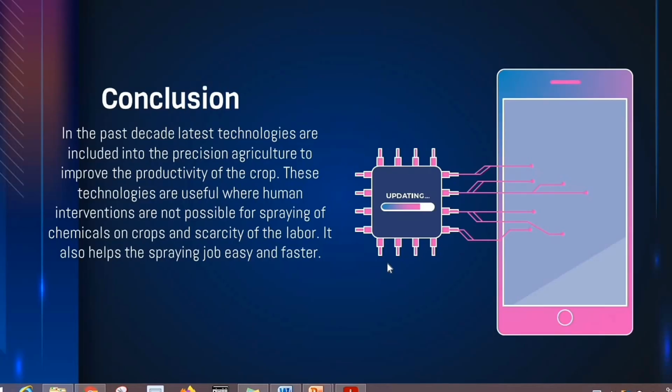In the past decade, the latest technologies have been included in precision agriculture to improve the productivity of crops. These technologies are useful where human intervention is not possible for spraying chemicals on crops and where there is scarcity of labor. It also makes the spraying job easy and faster.